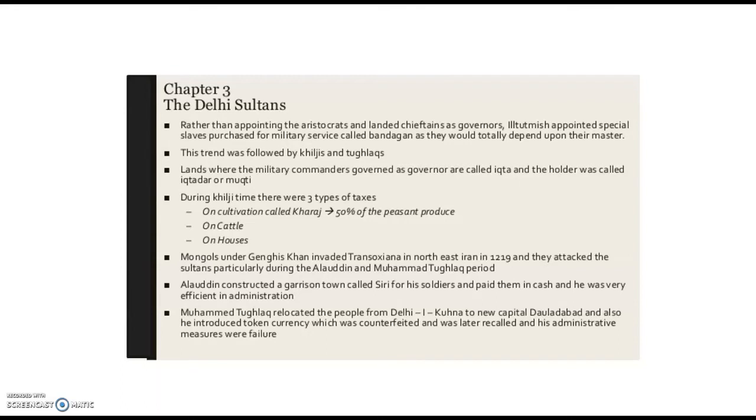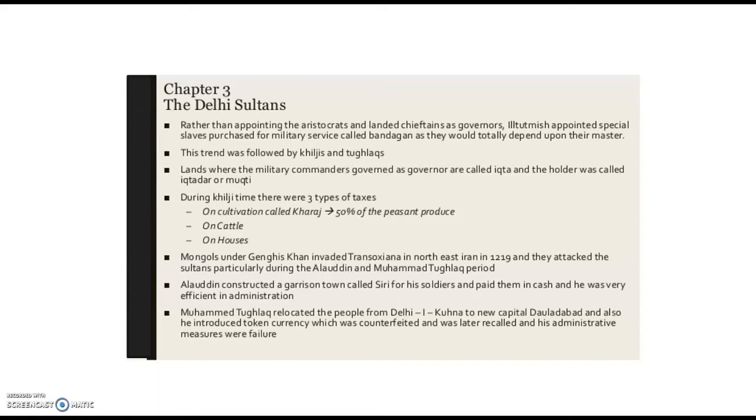Lands where the military commanders governed as governor are called Iqta, and the holder was called Iqtadar or Muqti. The duty of the Muqtis was to lead military campaigns and maintain law and order in their Iqtas.